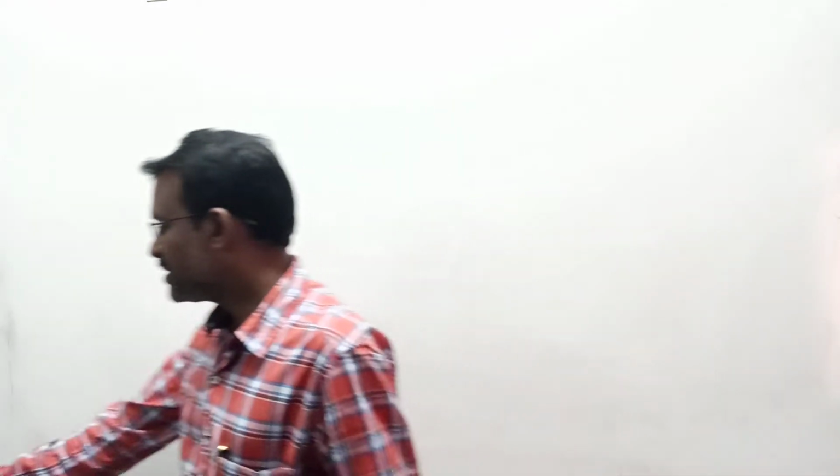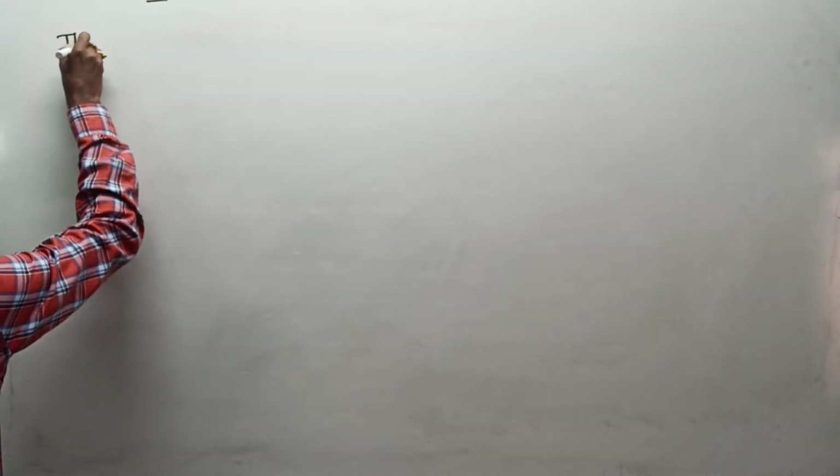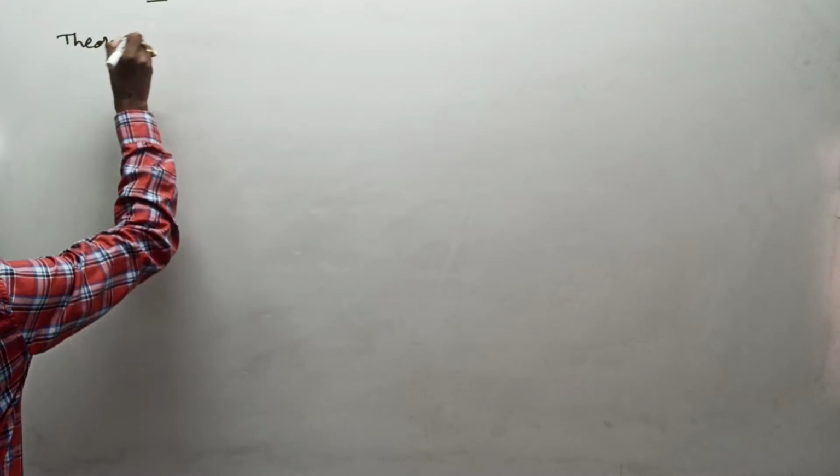Good morning to all. Today we are going to do a few more theorems in ideals. So now we are going to start theorem number 7 in this topic of ideals. This theorem number 7 is also a very important theorem. These types of theorems we have already done in previous cases, especially in group theory.